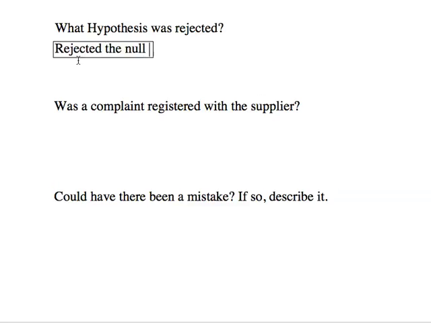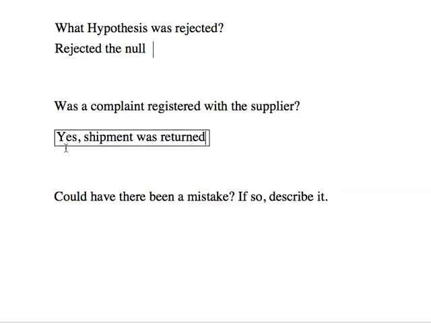We're feeling that, in fact, these bags of chips are weighing less than 16 ounces. Was a complaint registered with the supplier? The answer is of course yes, because we rejected the null hypothesis, and we could even add that the shipment was returned, because that was the consequence. If the complaint was registered, we're going to return our shipment.